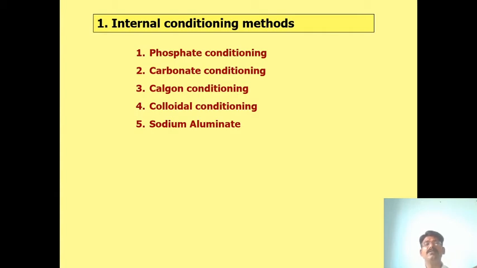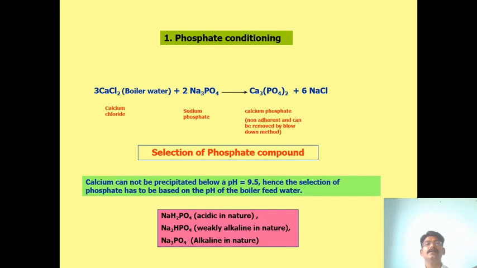So one by one we have to see. Phosphate conditioning. What is meant by phosphate conditioning? Hard water means water containing calcium chloride.